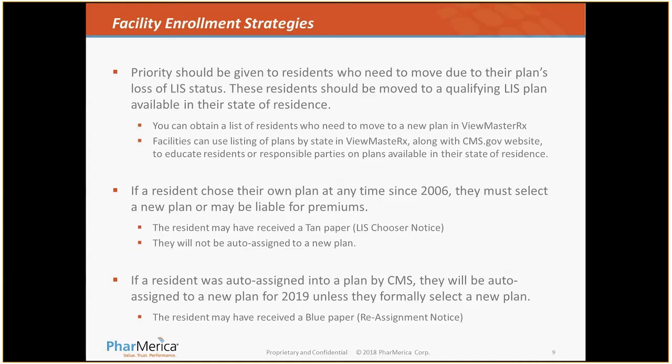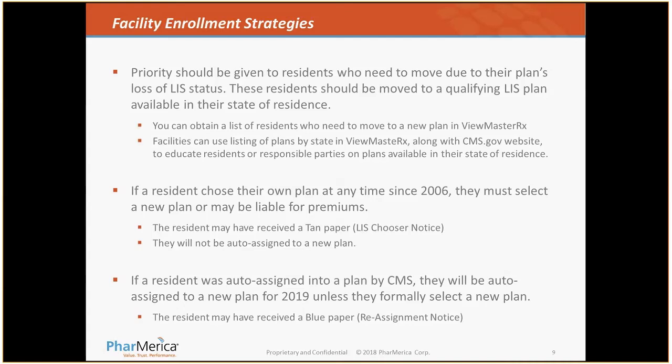If a resident chose their own plan in the past, since 2006, they must select a new plan or be liable for premiums. Those residents or responsible parties should have already received a tan paper referred to as the low-income subsidy chooser notice. They will not be auto-reassigned to a new plan. They must select a new plan for 2019 if they received the tan paper.